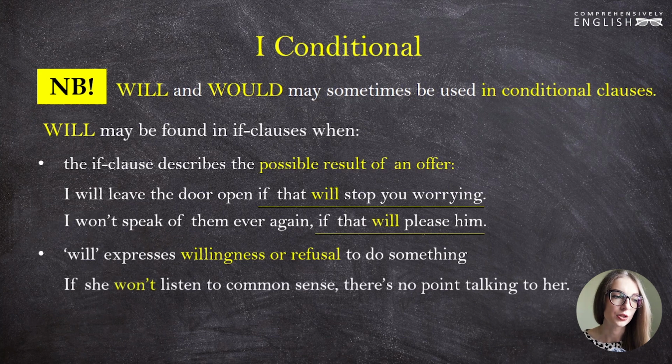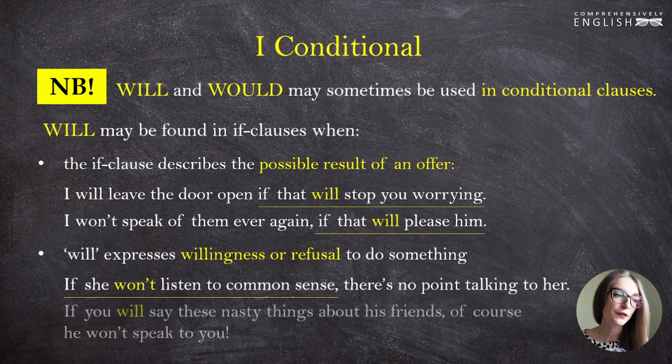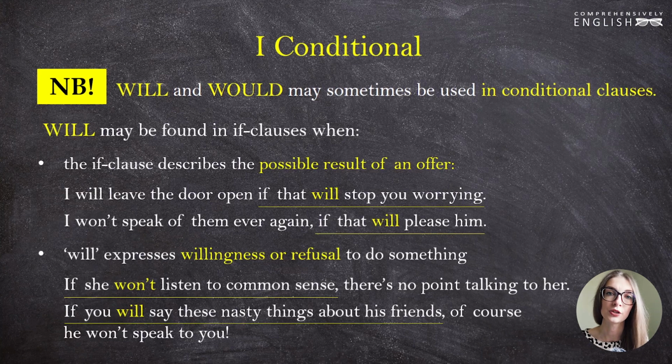If she won't listen to common sense, there is no point talking to her. It's a subordinate conditional clause where we use won't, because in this case it means if she is not willing, if she refuses, if she's not willing to listen. If you will say these nasty things about his friends, of course he won't speak to you. If you will say these nasty things, if you are willing to say, if you want to continue saying those nasty things, right? These are the cases where you can use will in the subordinate conditional clause.